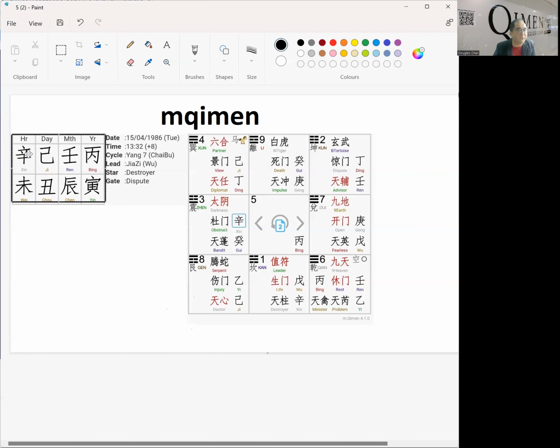So what does a divination stand for? Meaning that I have a specific question. I want to know, is it a good direction to go to? Is it a good decision to go into? Is this investment going to be good or not?